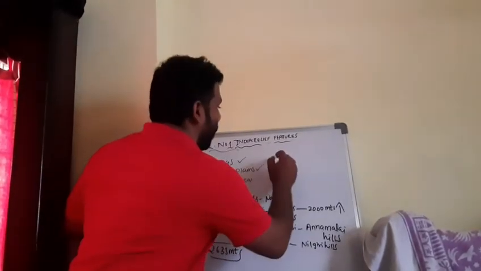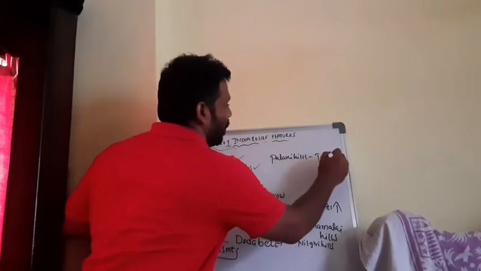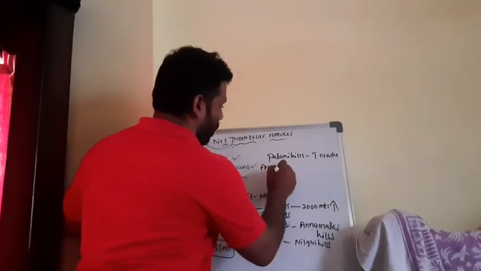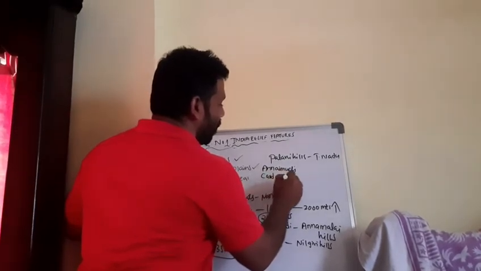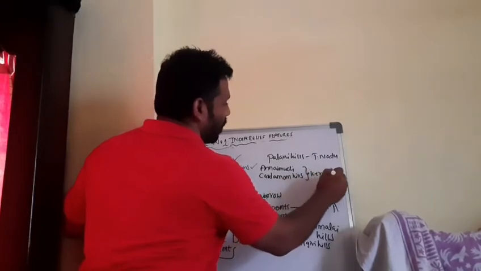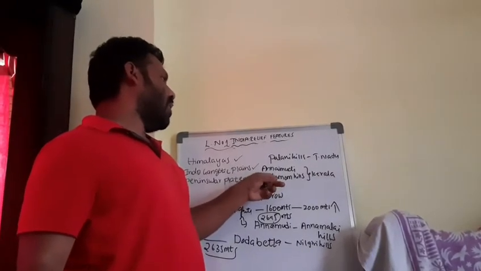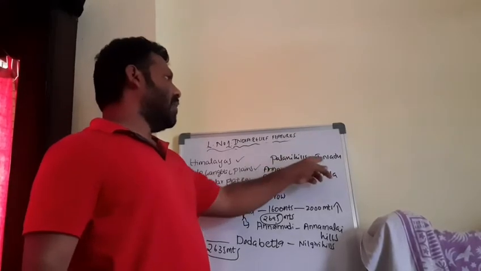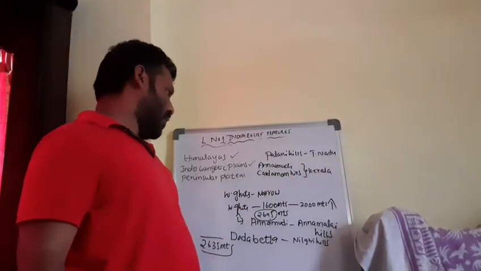Here, the Palani Hills are in Tamil Nadu state. Annaimudi and the Cardamom Hills both belong to Kerala state. They may be asked in examination: locate the Cardamom Hills, in which state? Or locate the state where Annaimudi is located. Palani Hills in Tamil Nadu; Cardamom Hills and Annaimudi Hills in Kerala state.